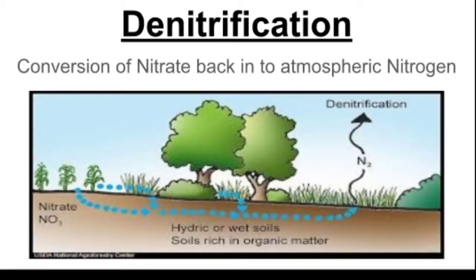Last process is denitrification. In denitrification, what happens? Just as we have the nitrifying bacteria, we have the denitrifying bacteria also. What will these denitrifying bacteria do? They will convert nitrate back into the atmospheric nitrogen, and it is given back to the atmosphere. So this way the nitrogen cycle completes.